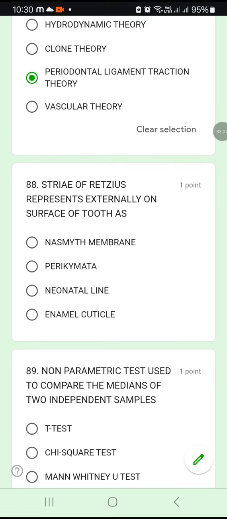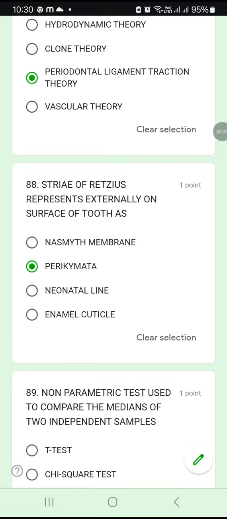88. The striae of Retzius represents externally on the surface of the tooth as Nasmyth's membrane, perikymata, neonatal line or enamel cuticle. So the striae of Retzius is represented externally as perikymata. 88B.